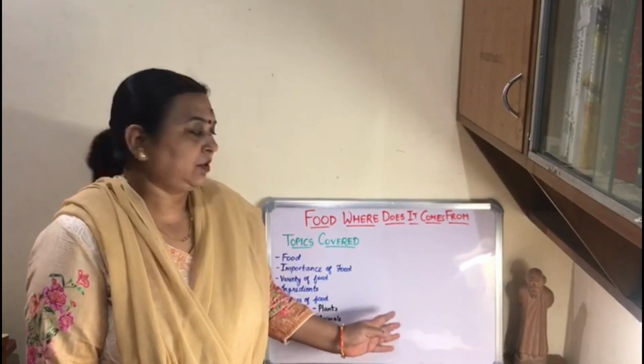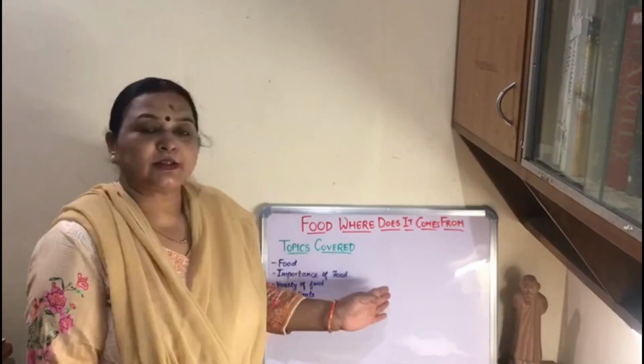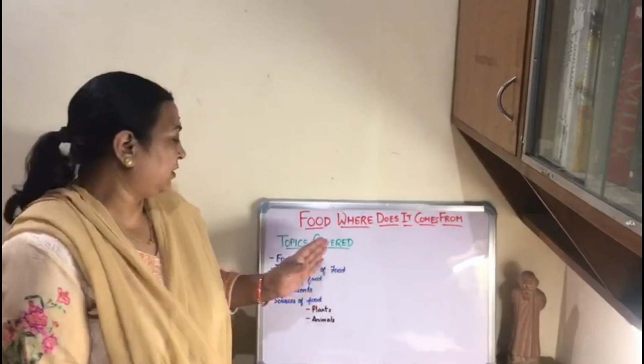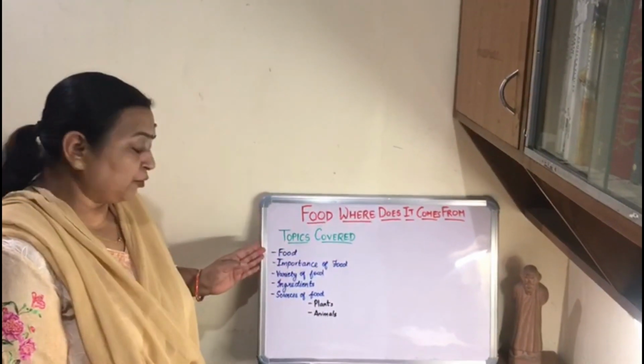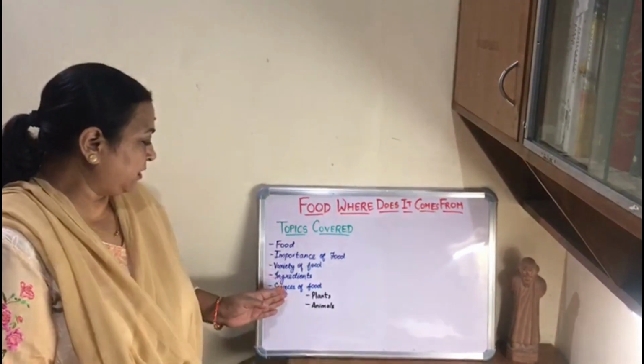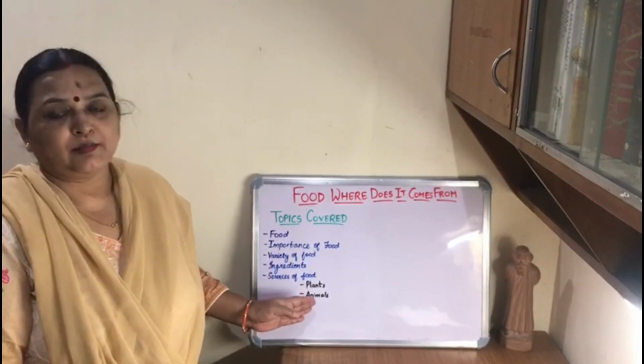Now in biology, we will start from chapter 1, food, where does it come from. In this session, we will cover the topics that are food, importance of food, varieties of food, ingredients, sources of food, of plants and animals.